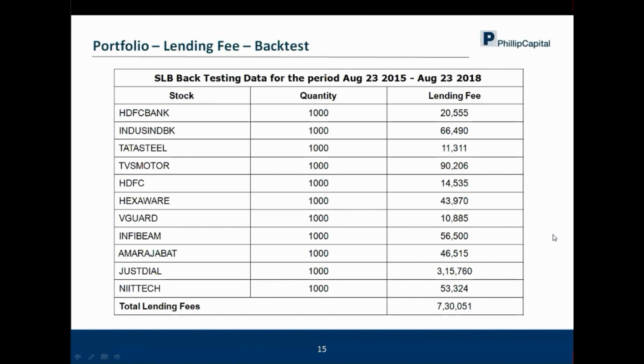So again, that question has come up: the scenario in case of default. Let me just repeat that your stocks are either lying in the demat account or depository, which is with NSDL or CDSL, or your stocks are with the exchange. So that is how the scenario is. MFs, yes, mutual funds can also register for the SLB segment.